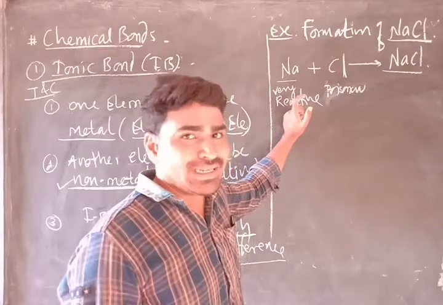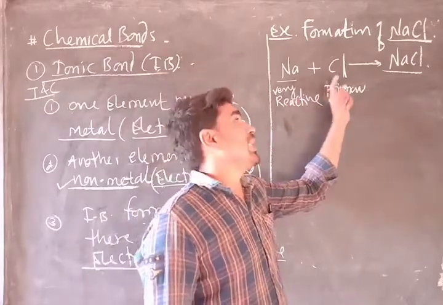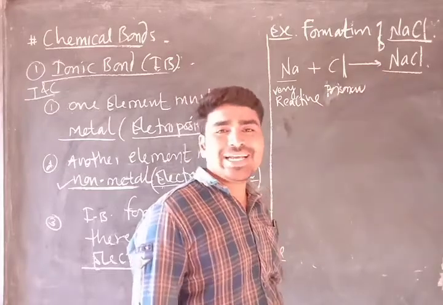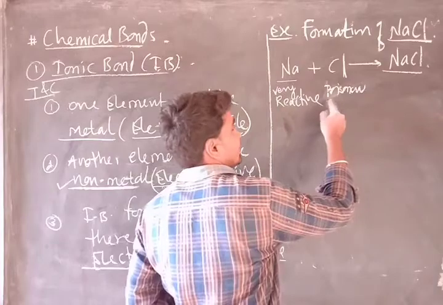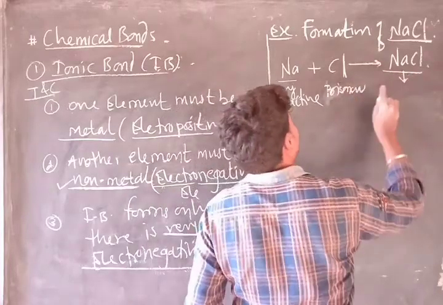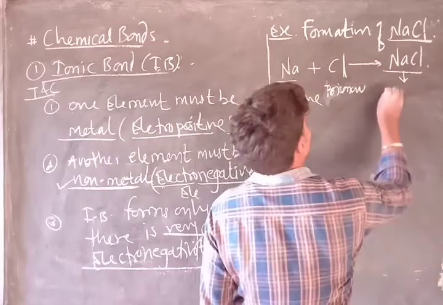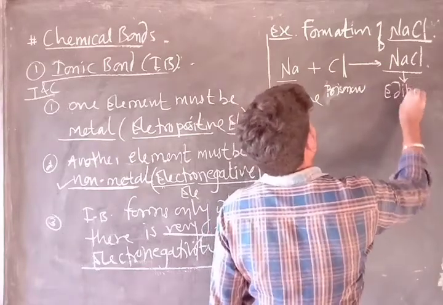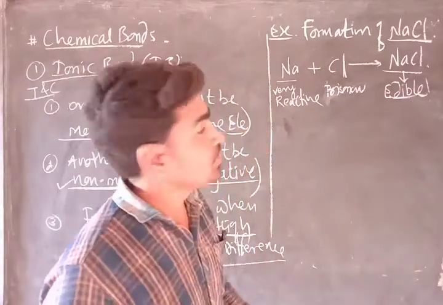We have learned this in 10th class. But when we make this sodium react with chlorine, it forms NaCl, and now it is no longer the poisonous gas. Now this is one of the essential constituents of food, that is, it has become edible.